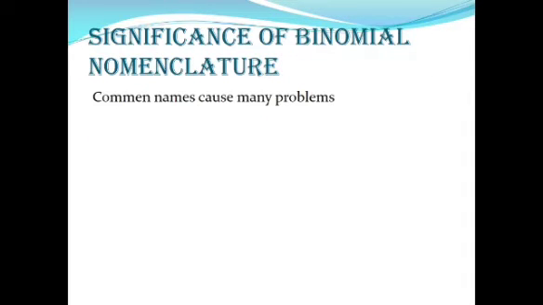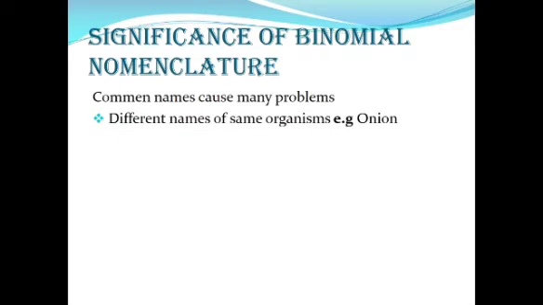What is the significance of binomial nomenclature? We give scientific names to living organisms. What is its importance? The first importance is that there are different names for the same organism. For example, onion. It is called pyaz in some areas, in some areas it is ganda, in some areas it is basal.